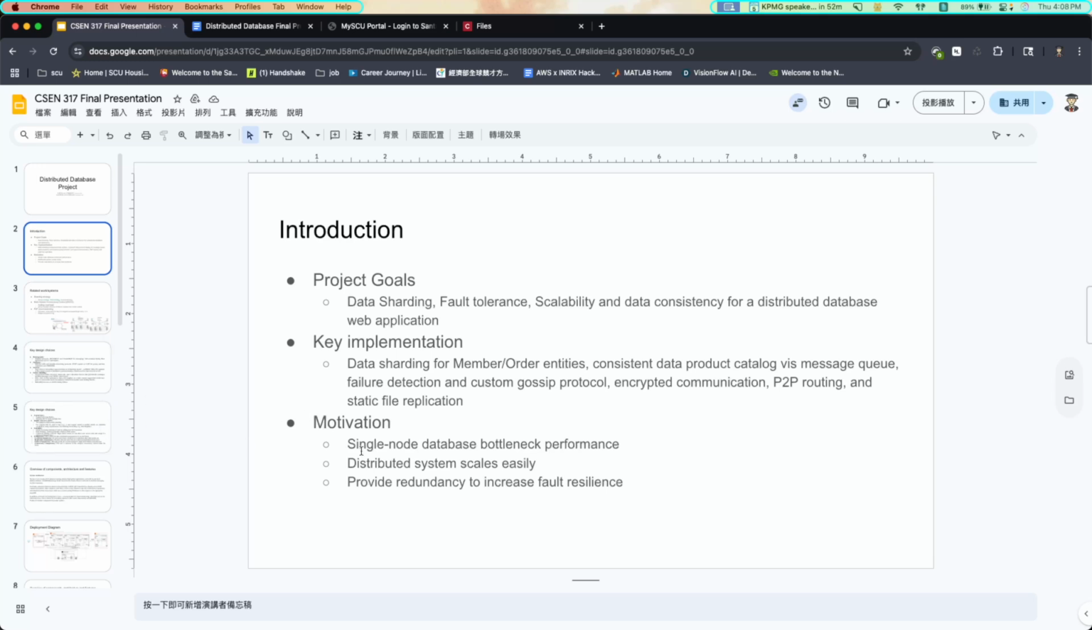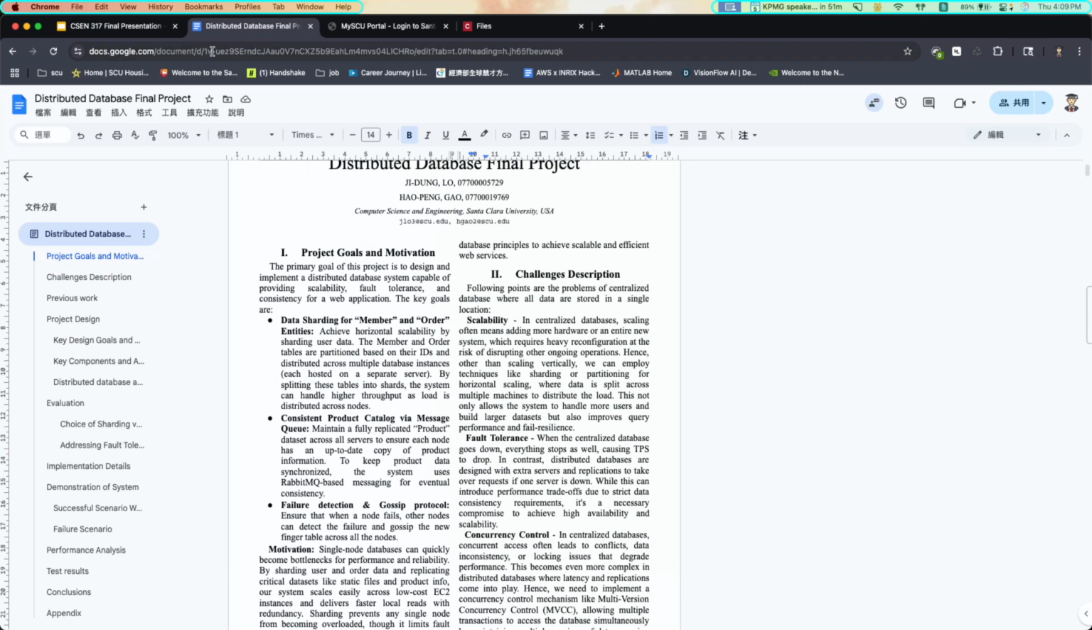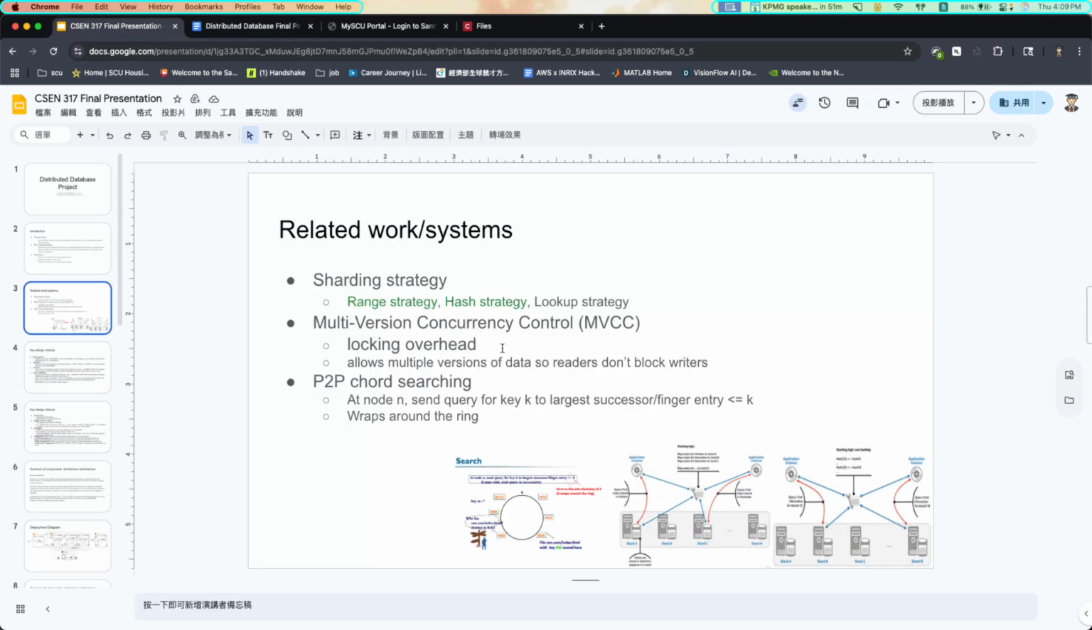Our motivation is to solve the problem of single node database bottleneck performance. A distributed system can also scale easily, and we provide redundancy to increase resilience. These are the related working systems we covered in the final project. I'm not going to detail this, but we implement range strategy and hash strategy, MVCC, and P2P tree searching.